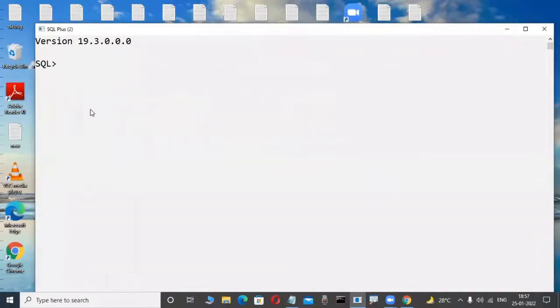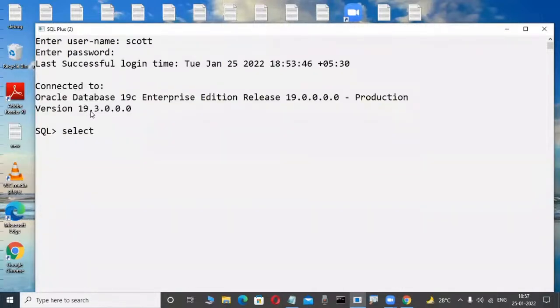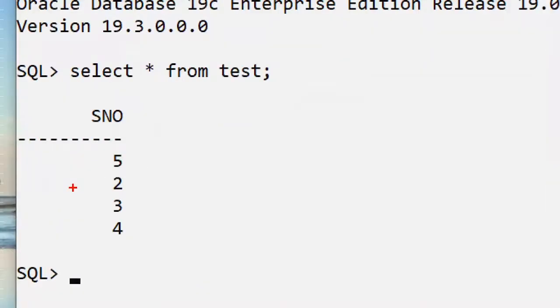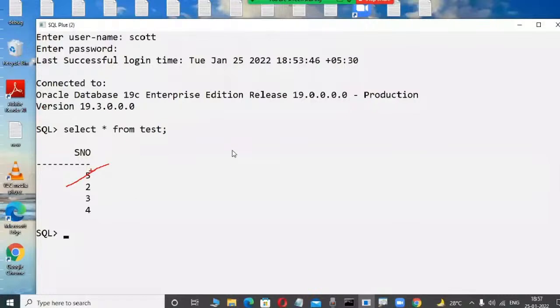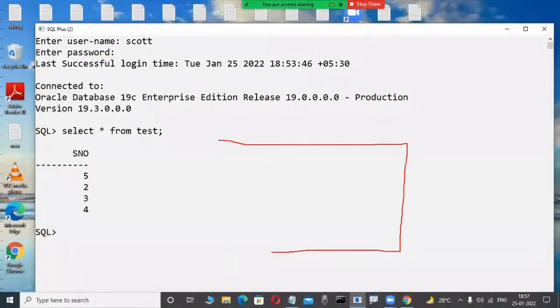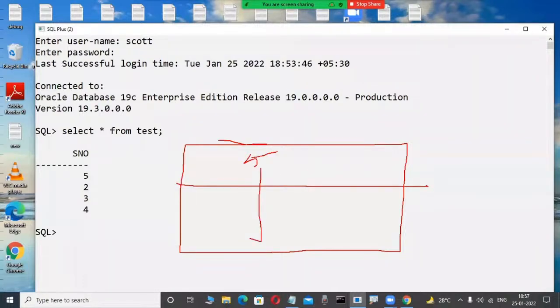Now, really, is that correct? Observe here. Now select star from test_only. Here 5 is there. Very good, correct. Logically, do you understand or not? Oh, maybe commit means save something. In the future, suppose I want to roll back, I want to cancel this 5 back to the previous value 1. Possible or not possible? Anybody guess it logically? Commit means the new value for the transaction is permanently stored in the hard disk. Okay, that is displayed.